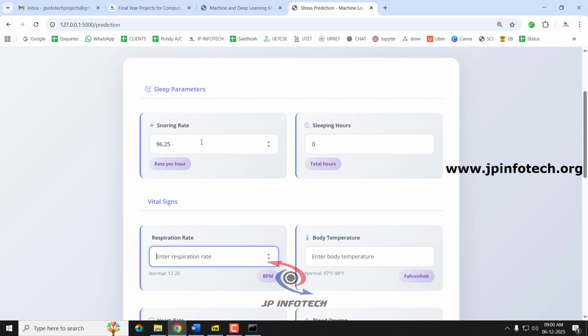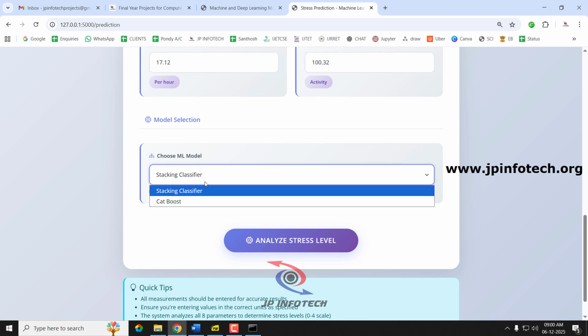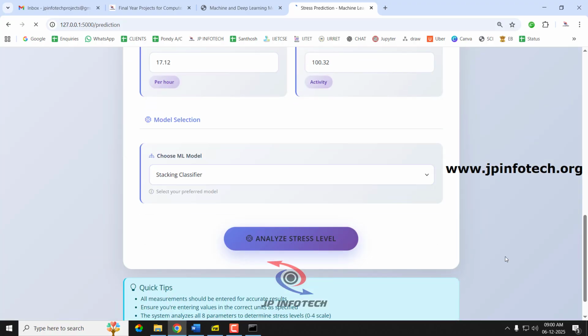So let me enter the respiration rate as 26.25 and body temperature as 85.32, heart rate as 75.64, blood oxygen as 82.38, and limb movement as 17.12, eye movement as 100.32, and let me select the first case model as stacking classifier model, and let me click analyze stress level.